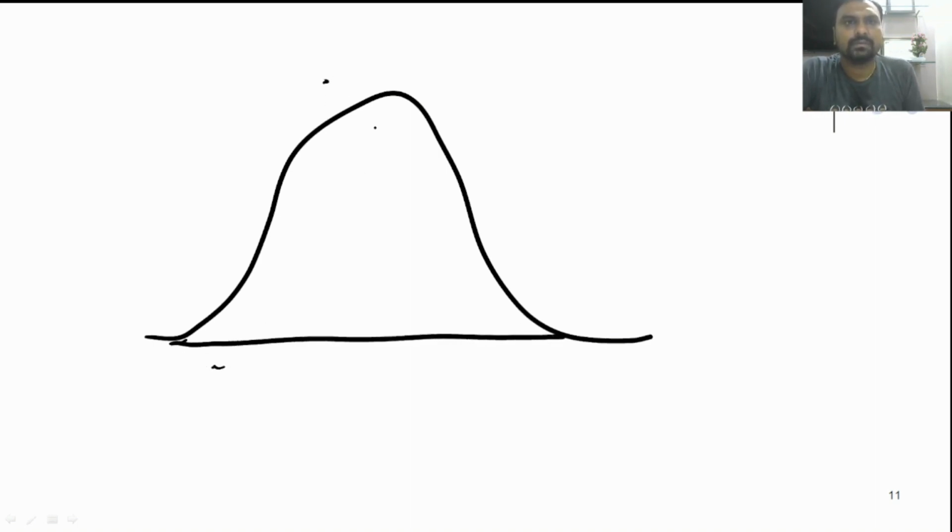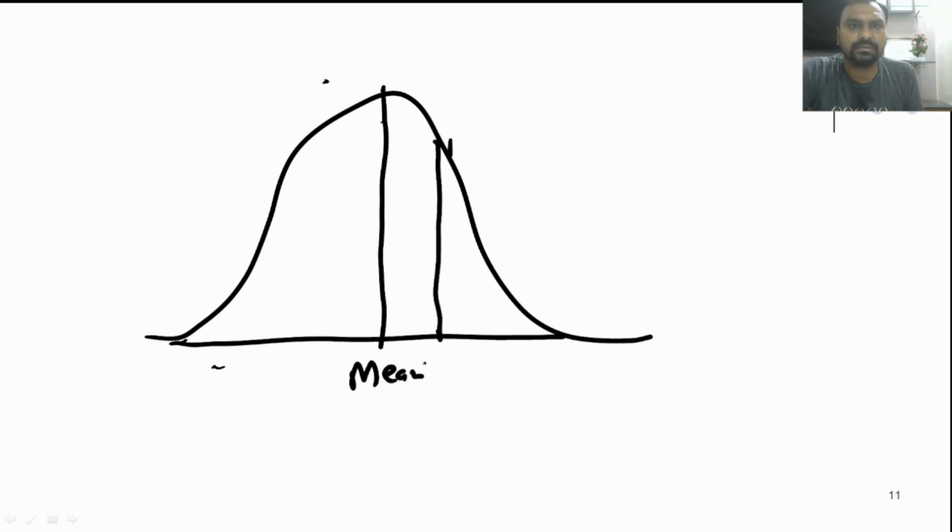So normally the values follow the normal distribution. Here in the center there will be the mean, okay, and plus or minus 1 SD. Suppose this is plus 1 standard deviation, here that is minus 1 standard deviation.